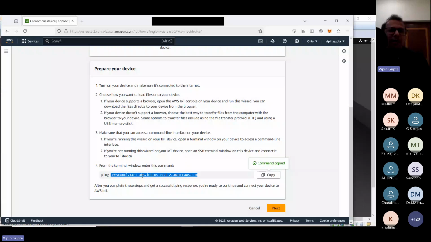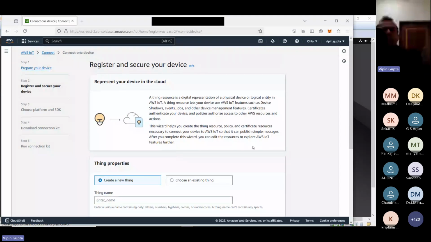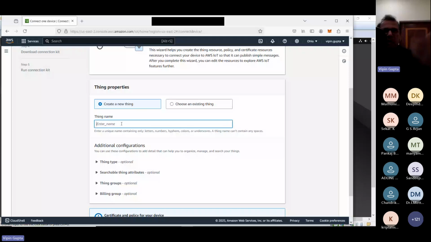Now here, we have to name certain things. In my case, we are using a virtual machine. In your case, it could have been a Raspberry Pi, some other smart device, or a certain vehicle, that type of thing. In our case, we are creating one new thing. That means this thing was not connected with AWS, and we are now connecting it. We have to name that.